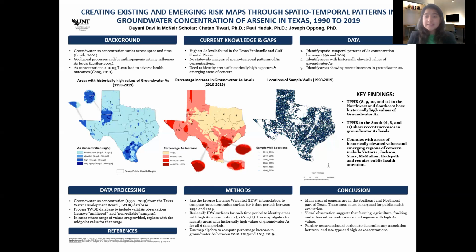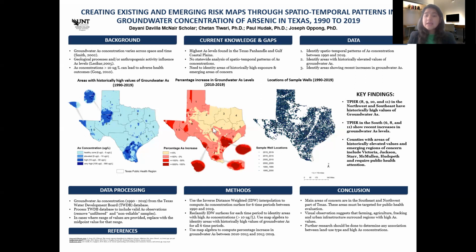For conclusions, we can see that the main areas of concern are specifically in the southeast of the northwest part of Texas, as well as the county areas of Victoria, Jackson, Starr, McMullen, and Hudspeth that require public health attention. The Texas regions that should be considered for historically high values in groundwater are in the northwest and northeast.